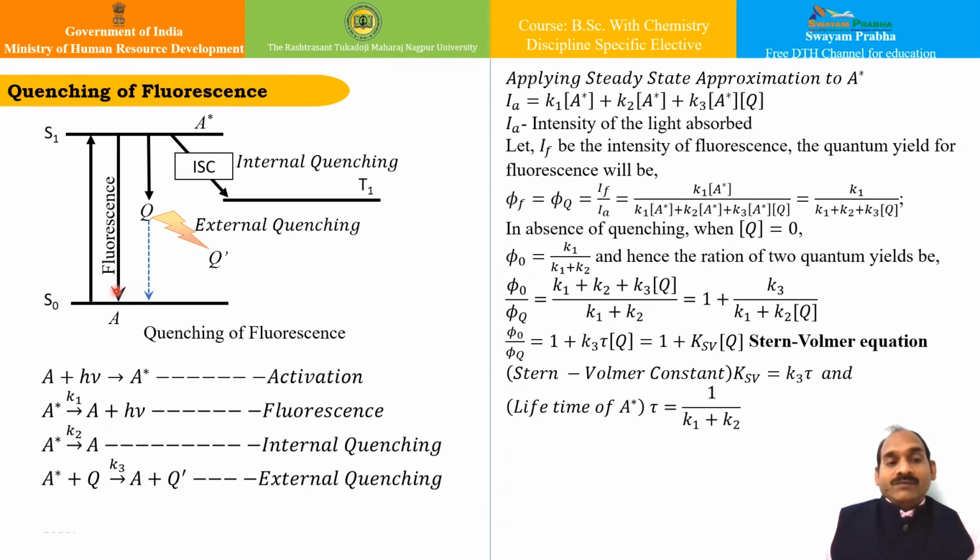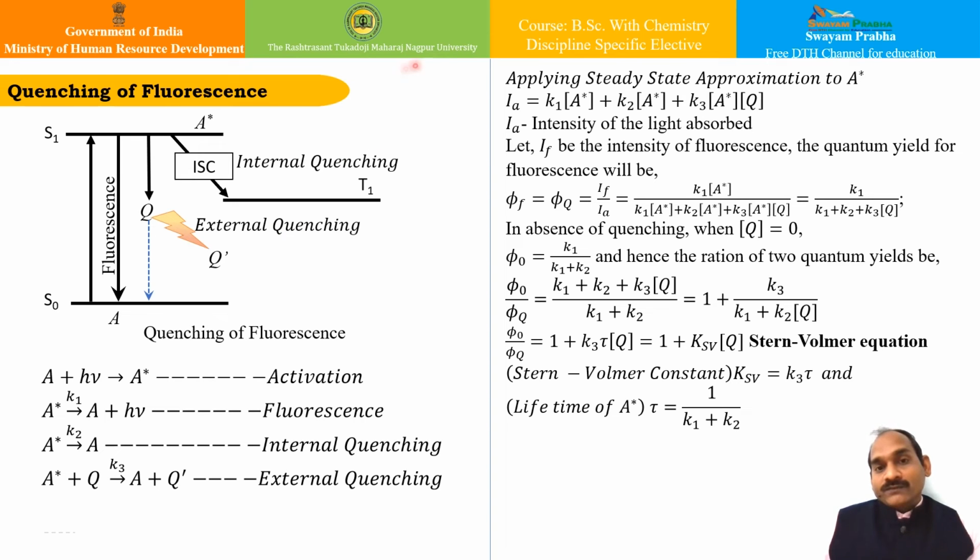However, before coming back, it collides with some other molecule, and therefore quenching of fluorescence takes place. The quenching occurring due to the loss of energy from the excited state species to the colliding molecule is known as quenching of fluorescence.